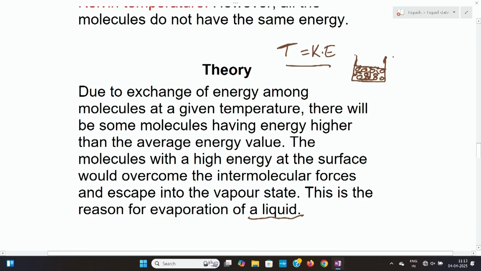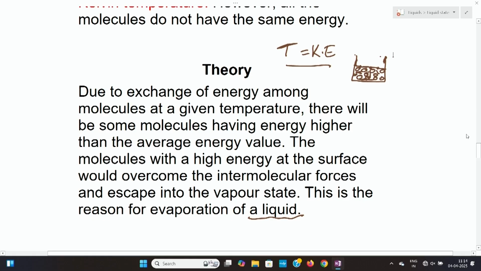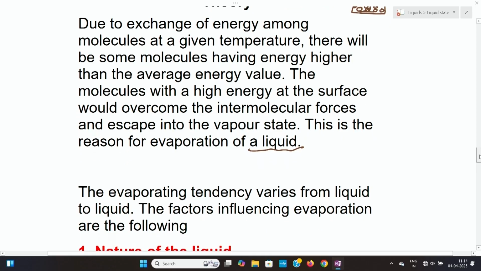At the surface, the intermolecular forces are not as strong as for the molecules at the interior. Then the molecules at the surface can easily escape from the liquid state to the gaseous state. That is why evaporation happens. I hope you understood the theory of evaporation.